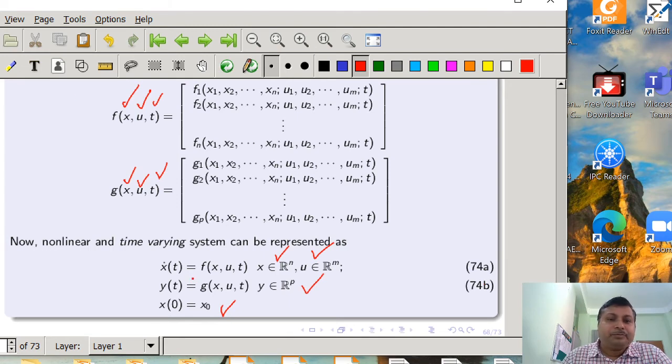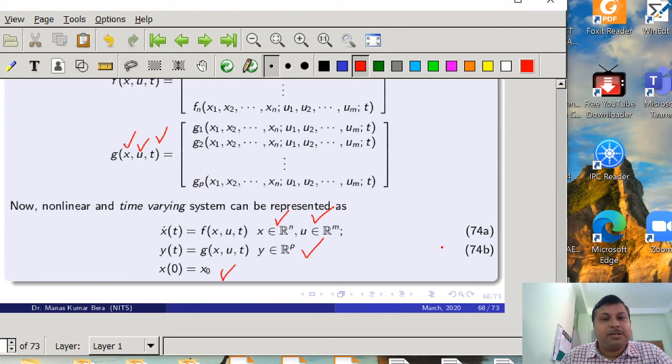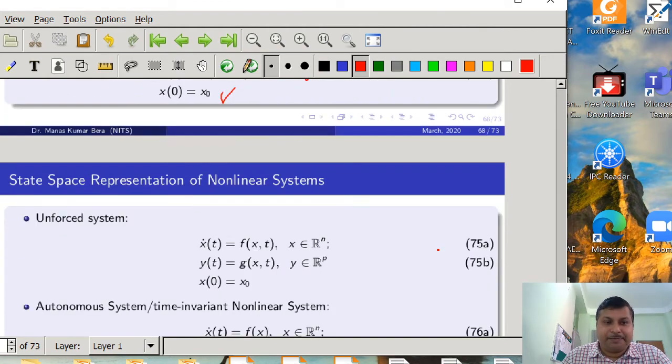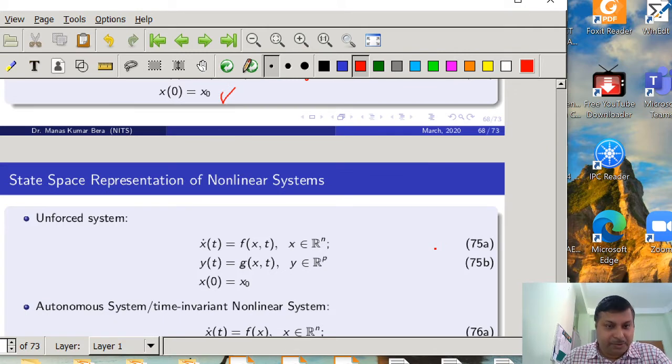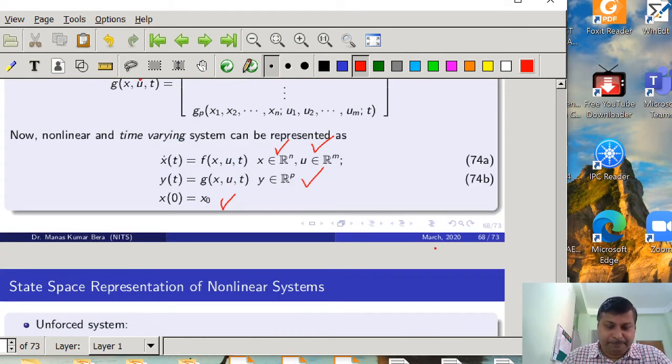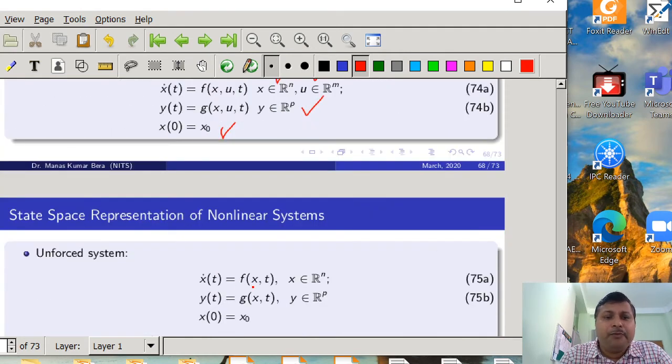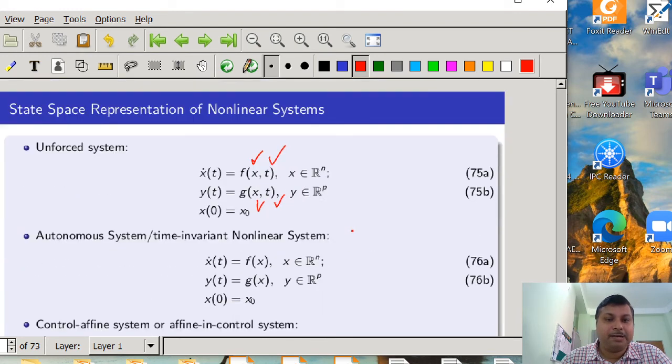Now some special cases will be discussed which come under the category of different systems. First, if we are representing an unforced system, meaning the system has no input, then the state equations will be only a function of state and time, and y t also will be a function of state and time. This kind of system we will call an unforced system, which is not influenced by any external input.